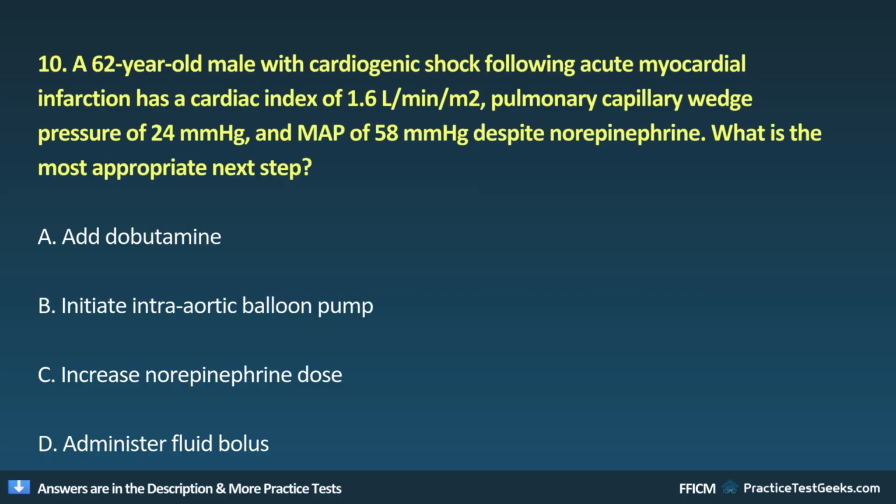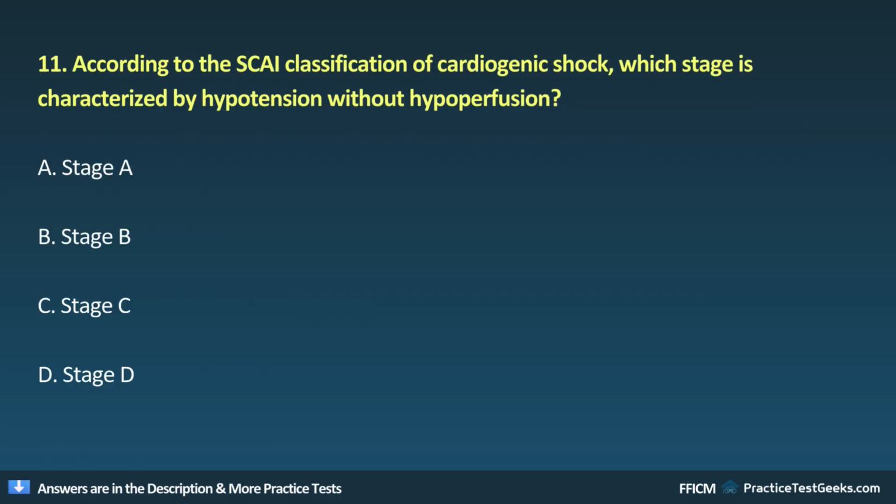Administer fluid bolus. 11. According to the SCAI classification of cardiogenic shock, which stage is characterized by hypotension without hypoperfusion? A. Stage A. B. Stage B. C. Stage C. D. Stage D.